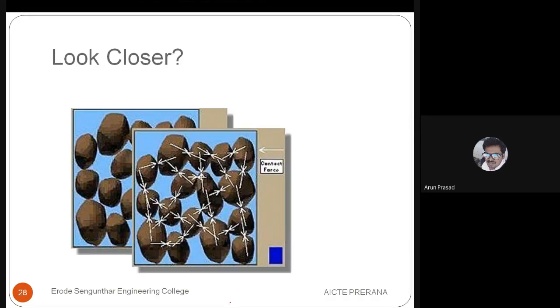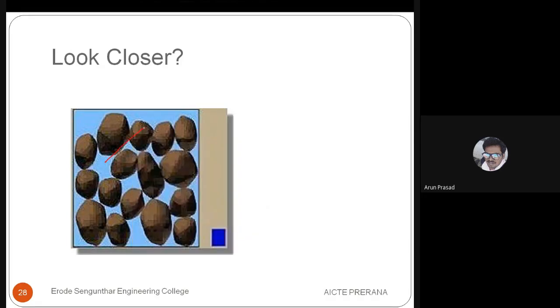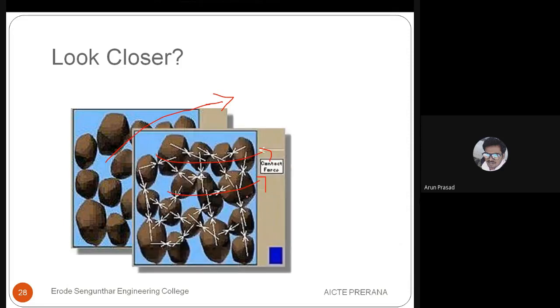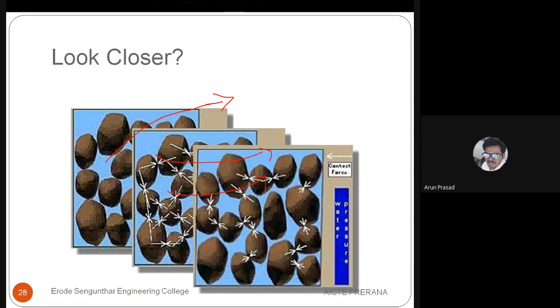So you can see here in the first picture now, these are the soil particles. You can see the gap in between the soil particles. So automatically, if any water or moisture comes, it will penetrate inside. Okay.